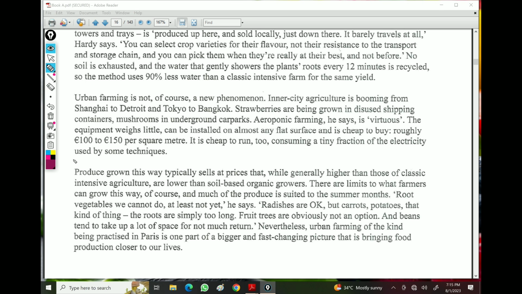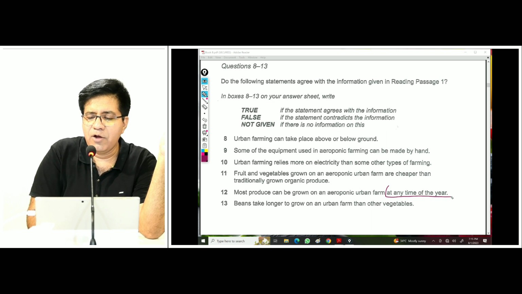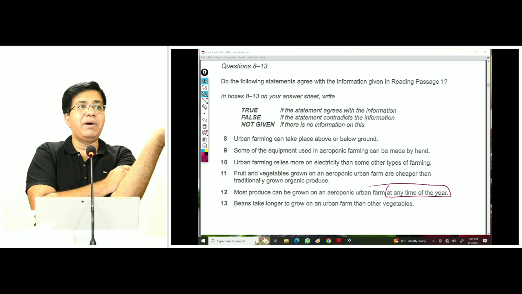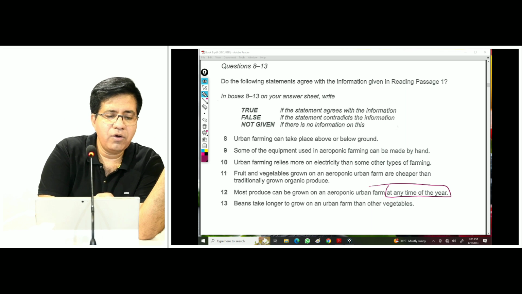Which paragraph is that? Last paragraph. Yeah. I'm reading last paragraph, first line. Produce grown this way typically sells. Okay, we read it already. Now please come to, there are limits to what farmers can grow this way, of course, and much of the produce. Now this is most. Much of the produce is suited to summer months. Much of, and summer months. So we go back. Exactly, it is false because there they say any time of the year. What is the opposite of any time of the year? Summer months. So answer is false.